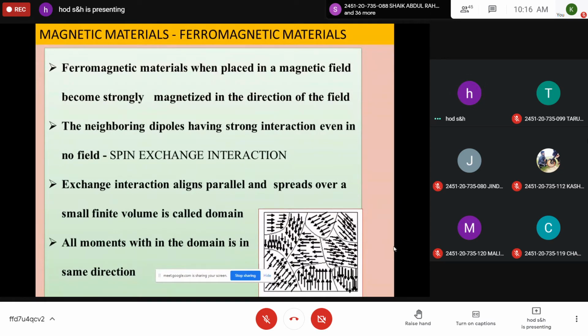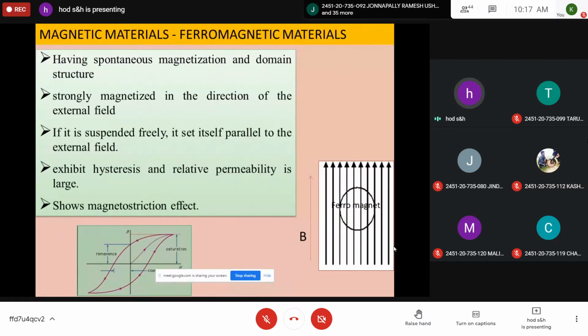Because of this, in the presence of the field, all these domain structures align in the direction of the field, giving rise to very strong magnetic properties. Ferromagnetic materials have spontaneous magnetization, so even in the absence of an external magnetic field, they have certain magnetic behavior. When a field is applied, they are strongly magnetized, and an important phenomenon exhibited by a ferromagnetic material is magnetic hysteresis. This we will discuss in detail afterwards.